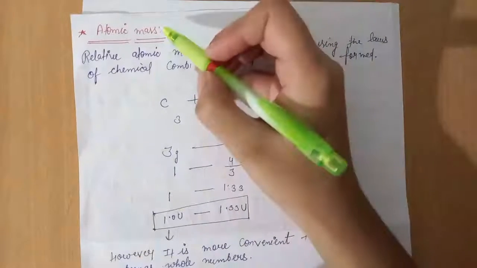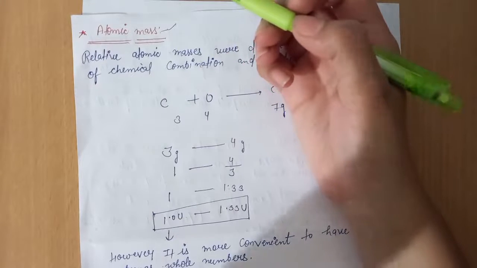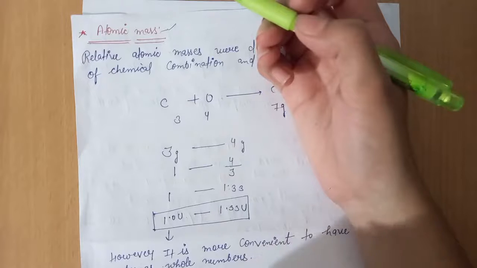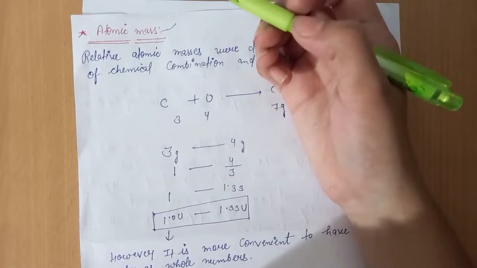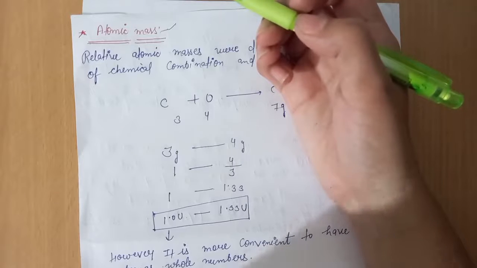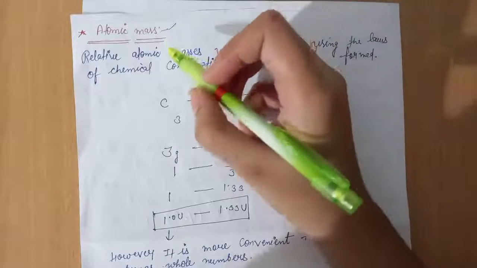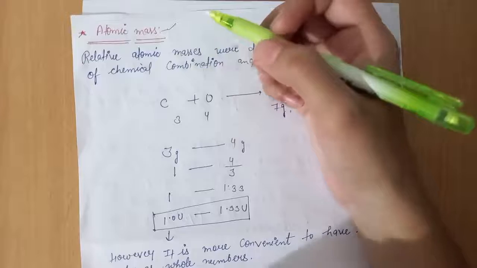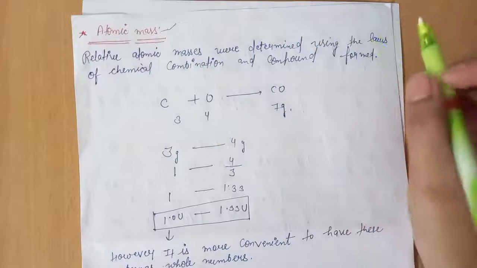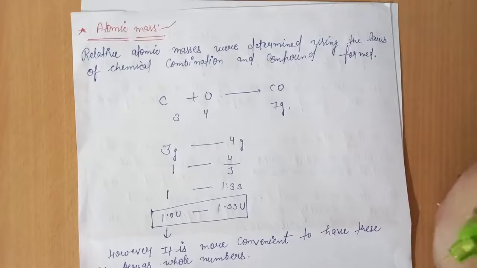So our next topic is atomic mass. You know that our whole world is made up of matter, and matter is made up of particles, and those particles may be atoms, molecules, or compounds, and the smallest unit of matter is the atom. Finally, matter is made up of atoms, and atoms are of different types, and a particular type of atom is called an element. So how was atomic mass given to the atom of a particular element?